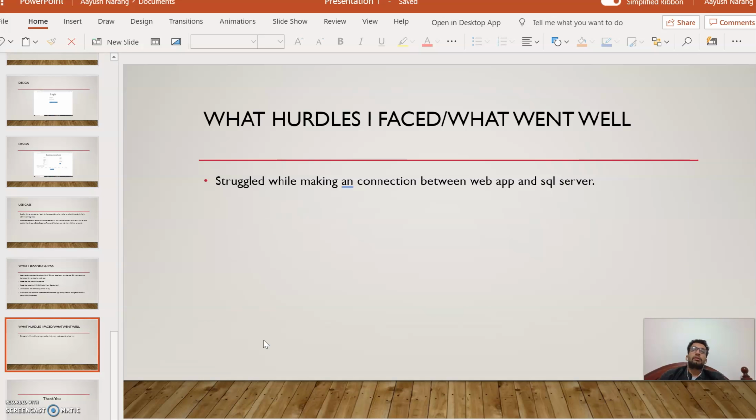The hardest part I faced was creating a connection between the web application and the server. It was because of the configuration. The configuration has to be matched with everything, you can say the version of it. I was using the earlier version of SQL. It was maybe due to that, I don't understand, but finally I was able to get it connected with the web application. That's all. Thank you.